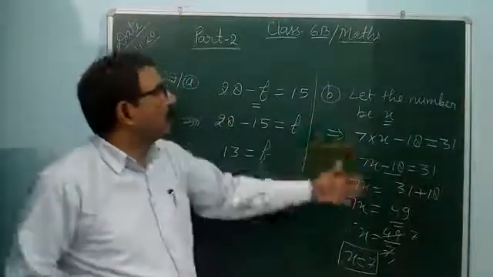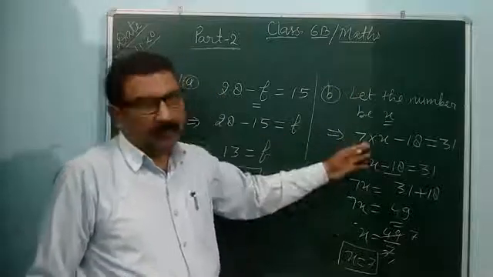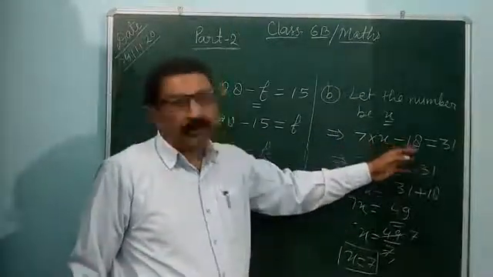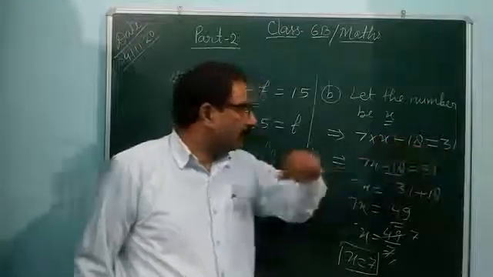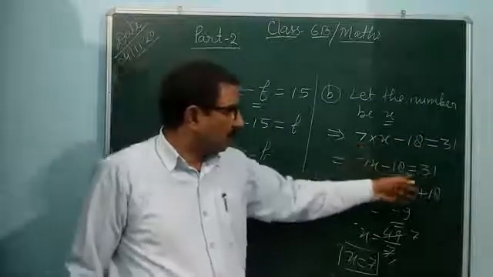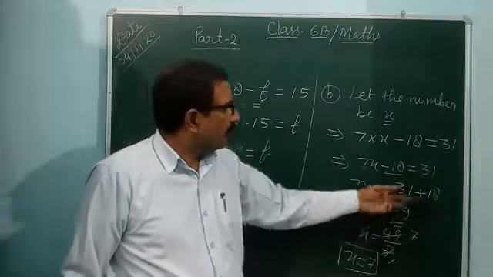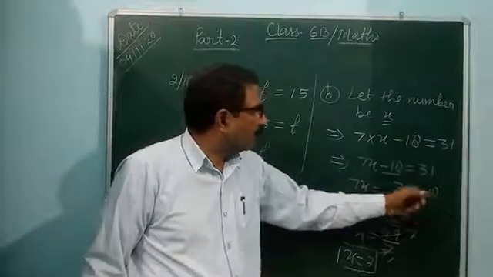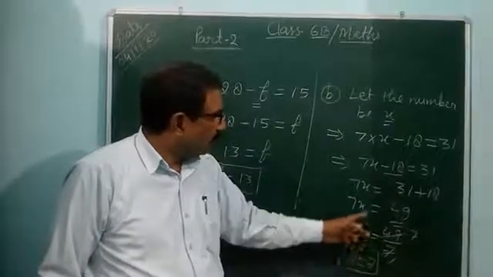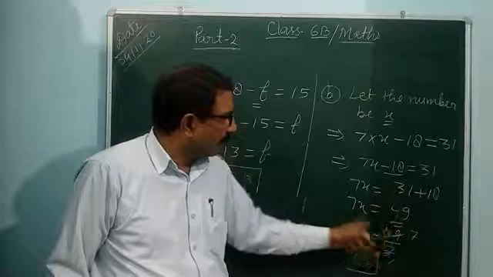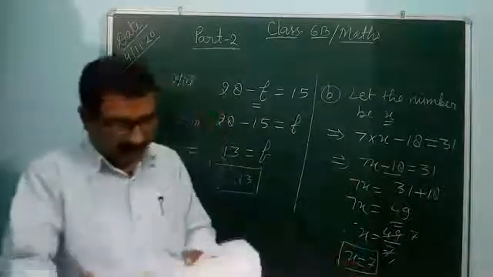So if you are solving this, you can take the number x. According to the question, you multiply by 7, so 7 into x, and also subtract 18 from the product. So 7x minus 18 is equal to 31. 31 will go to the right side, plus 18. So 7x is equal to 49, and after that x is equal to 49 by 7. 7 7 is 49. x is equal to 7. This is the right answer.